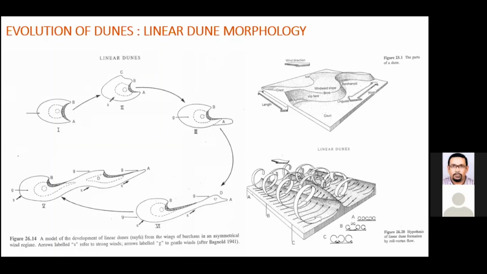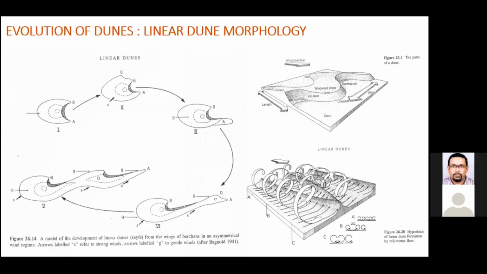These are some of the classical views of how the dunes are evolving from Barkhan shape to linear shapes. And on the right side, you see the vortices, how the wind features are created. It's not a single linear flow of the winds. It is always in the form of such helical movements.